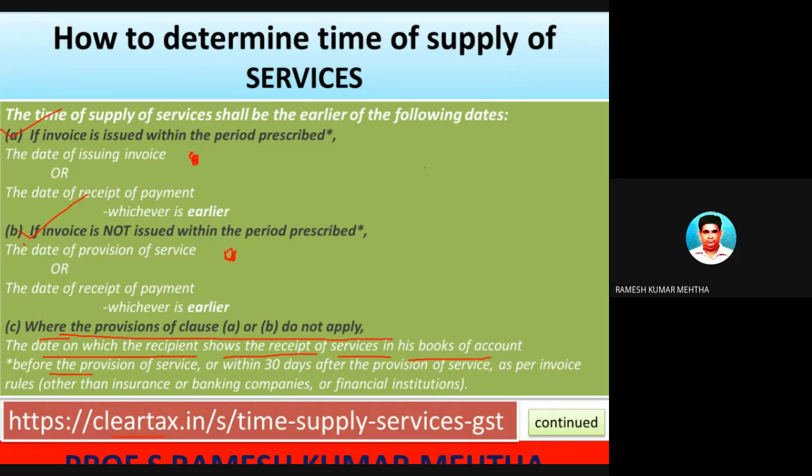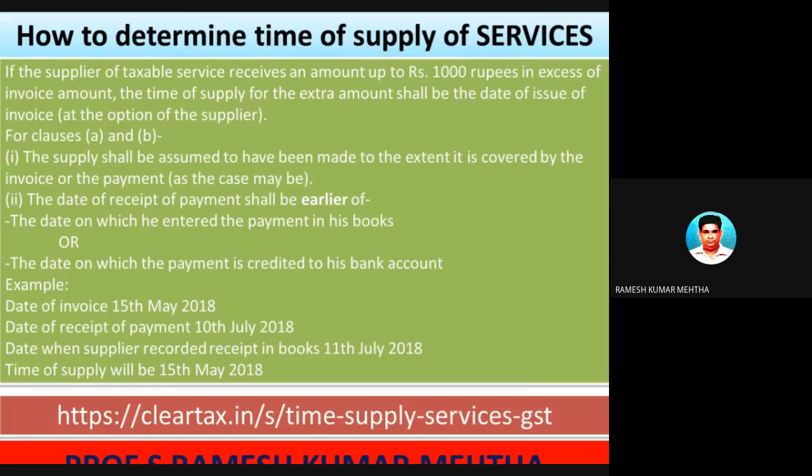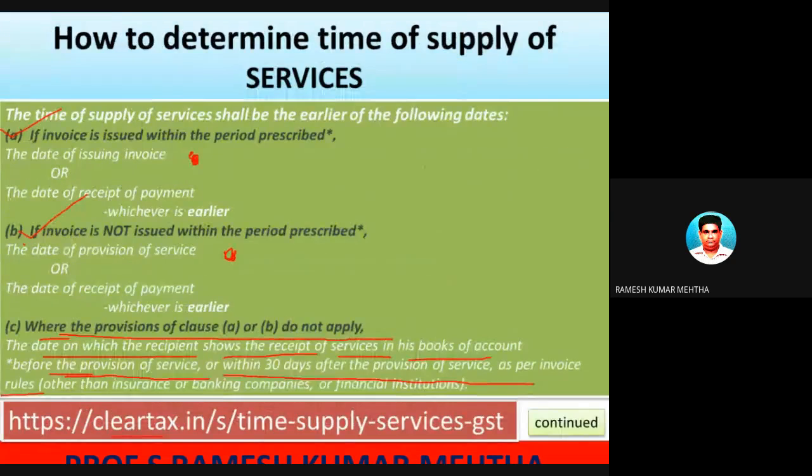The third condition is where the provisions of clause A and clause B do not apply. The date on which the recipient shows the receipt of service in his books of accounts, before the provision of service or within 30 days after the provision of service as per invoice rules, other than insurance or banking companies or financial institutions. So within, before the provision of the service or within 30 days after the provision of the service as per the invoice rules. Again, this is the third condition. Once we take up some examples, at that time we will understand it.